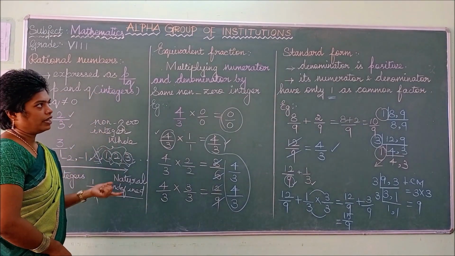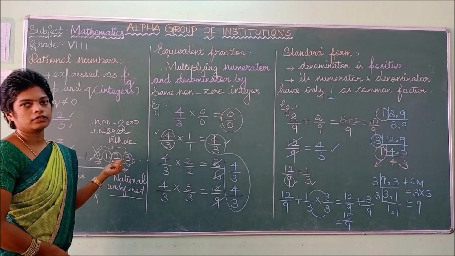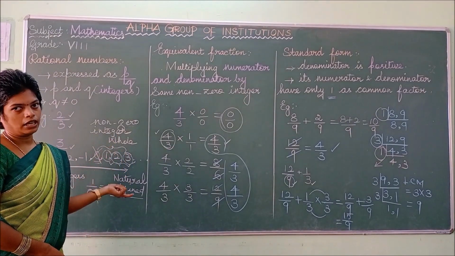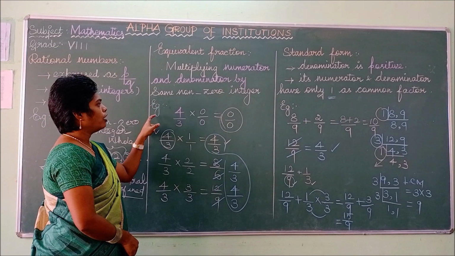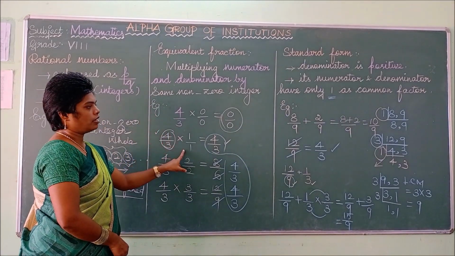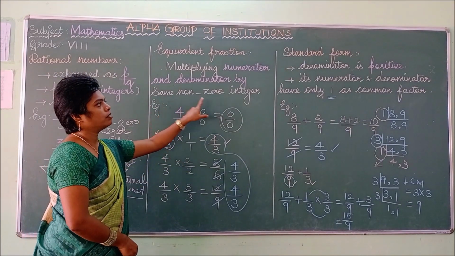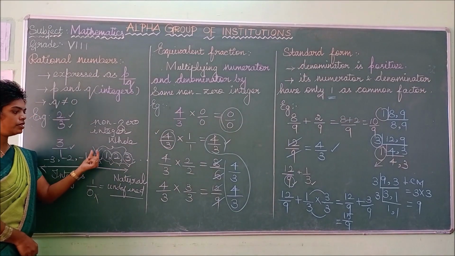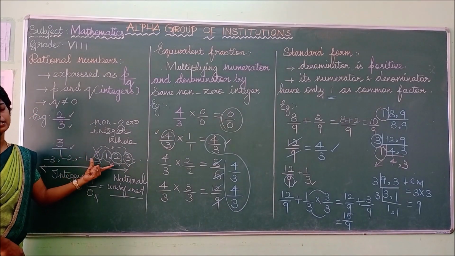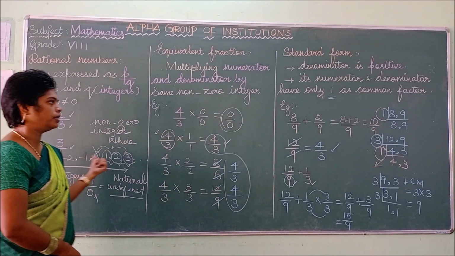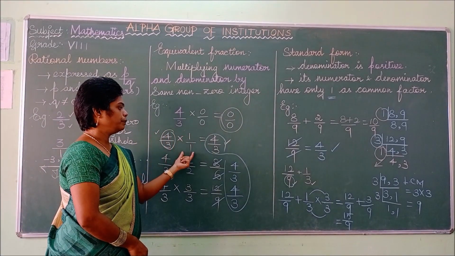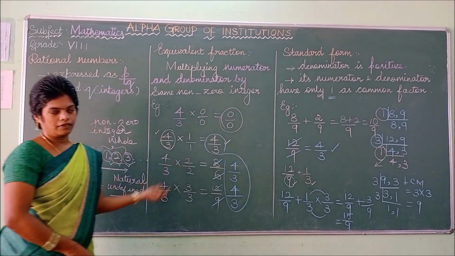Next is the equivalent fraction. We want to change the given rational number into the equivalent fraction. So you have to multiply the numerator and denominator with the same non-zero integer. Non-zero integer means except the 0, other numbers are non-zero integers. So you have to multiply as well as divide.